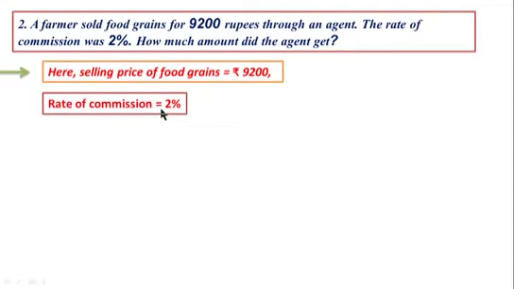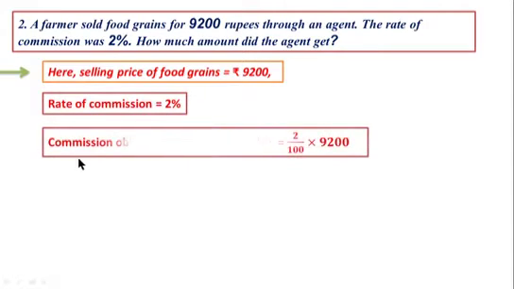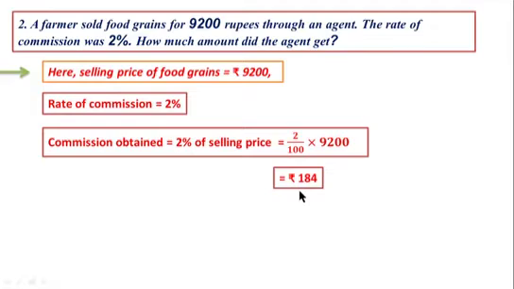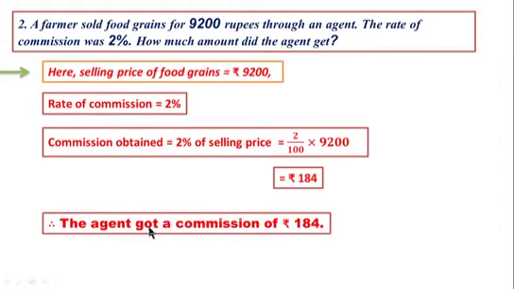Rate of commission is equal to 2%. Commission obtained is equal to 2% of selling price, which is equal to 2 divided by 100 multiplied by 9,200, which is equal to rupees 184. Therefore, the agent got a commission of rupees 184.